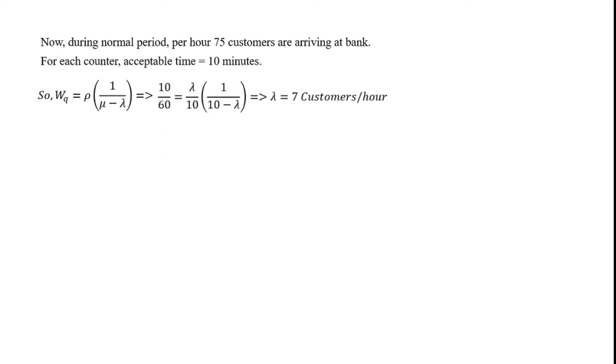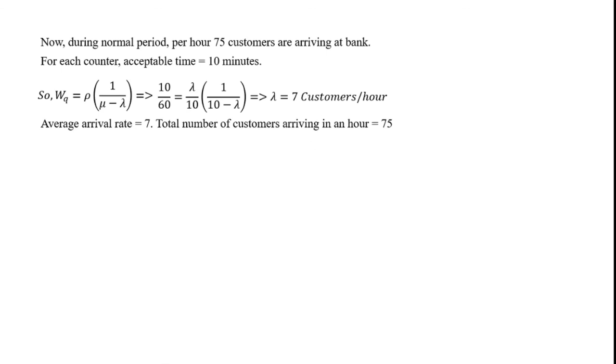Your waiting time is 10 minutes, divided by 60 to convert it into hours, equals lambda upon 10, where 10 is your service rate, times bracket 1 upon 10 minus lambda, where 10 is your service rate again. After simplifying we will get lambda equals 7 customers per hour. This is the new value of lambda for the normal period, which is your arrival rate.